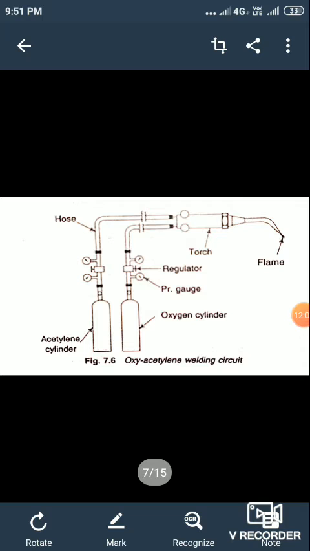Okay. So oxygen and acetylene are to be supplied at a specific pressure range only. Hence, the gas cylinders are provided with pressure gauges and pressure regulators. Oxygen and acetylene flow to the welding torch through separate rubber hoses.